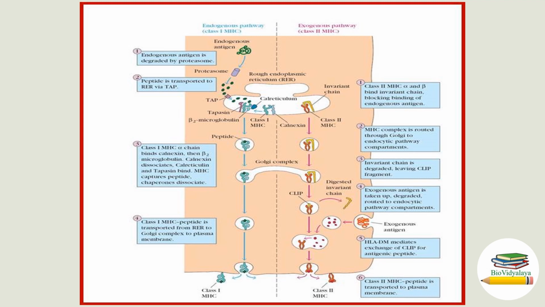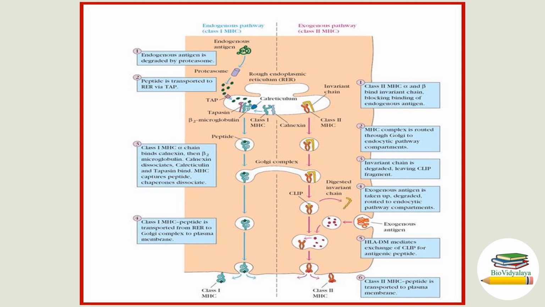As we know, there are two types of antigen. One is endogenous antigen and the other is exogenous antigen. Endogenous antigens are otherwise called intracellular antigens and exogenous antigens extracellular antigens. Endogenous antigens are processed by the endogenous pathway or cytosolic pathway, and exogenous antigens are processed by the exogenous pathway or endocytic pathway. Before explaining these pathways, I have to explain the structure of MHC molecule.